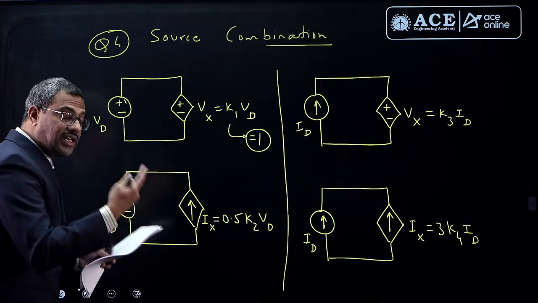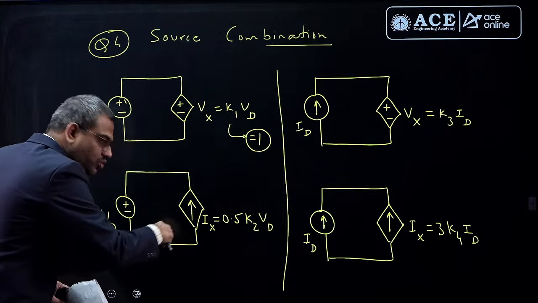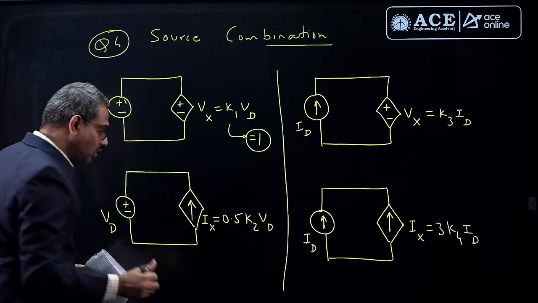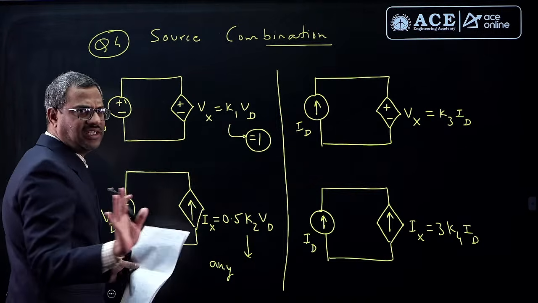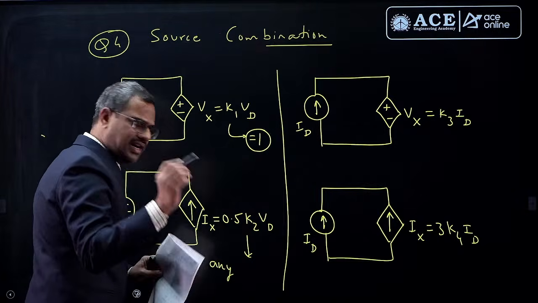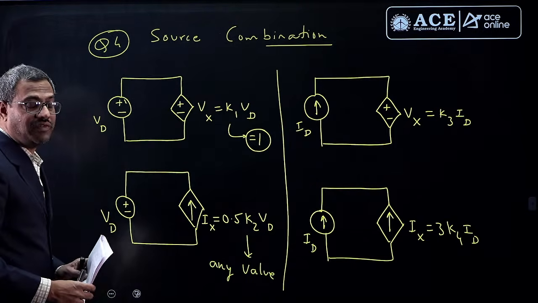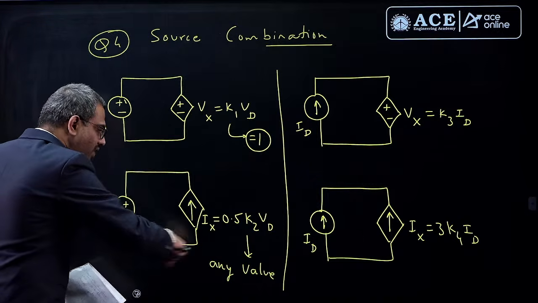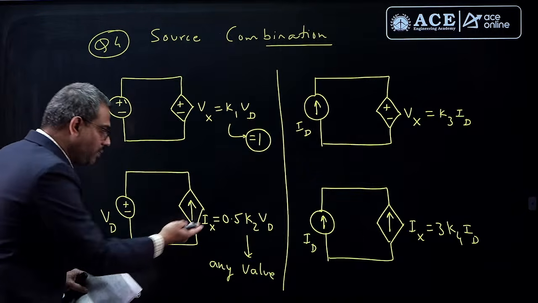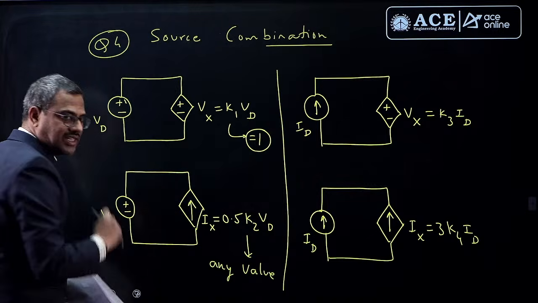But of course, the resultant of a voltage source in series with a current source is a current source only. We know that, so this will be like a current source. Here there is no restriction on K2. K2 can be any value, any positive or negative integer, or any real number, no issue, because there is no such confusion of KVL, KCL here. Of course, the current source dominates, so current will always be this much. Maybe this is acting like a sink, provided K2 is positive. So here there is no restriction because one is voltage, one is current.